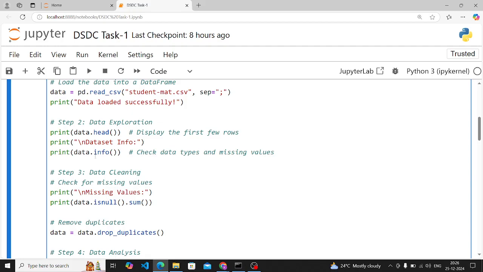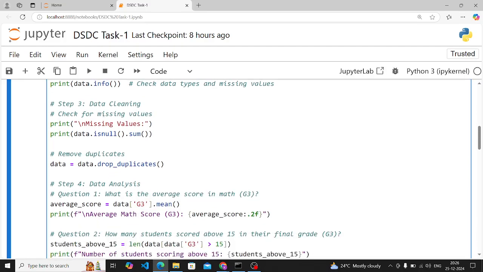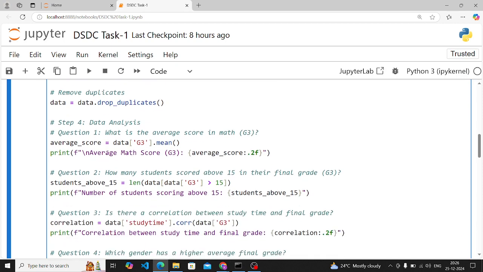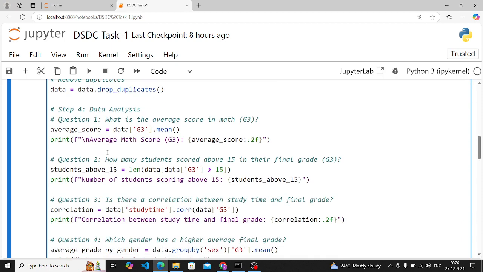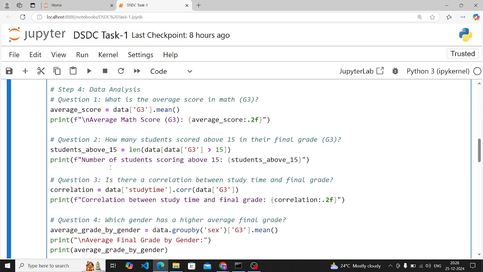By using the info function you can see the concise summary. Then you have to do the data cleaning part. You have to check on missing values by using this function, and you have to remove duplicate rows. Then you have to do the data analysis part. Basically here we have made four questions. You have to use appropriate function and you have to solve it.